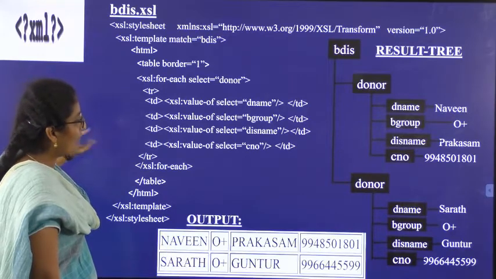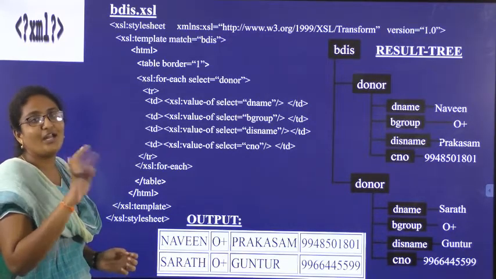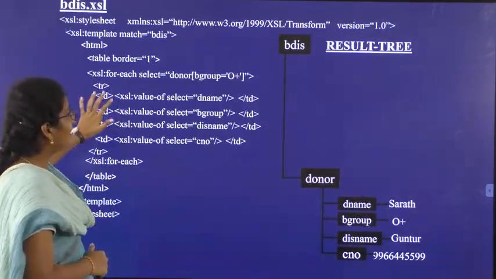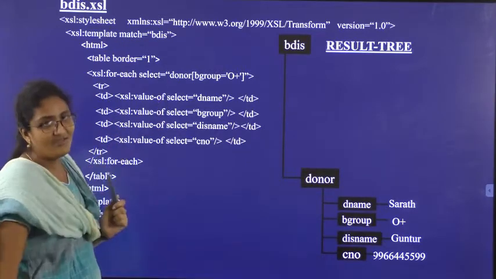Then also we have a problem: if I want to get only particular donor information and I don't want the whole data set, I have specified the donor information.